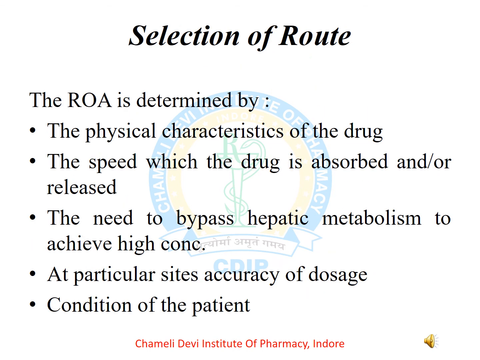Selection of route is based on various factors. Which route of administration is more effective is based on the physical characteristics of the drug, the speed at which the drug is absorbed and released, the need to bypass hepatic metabolism to achieve higher concentration at a particular site, accuracy of dosage, and the condition of the patient. These are some of the factors required for the selection of the route of drug administration.